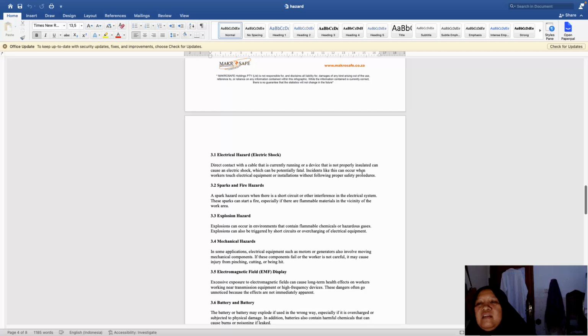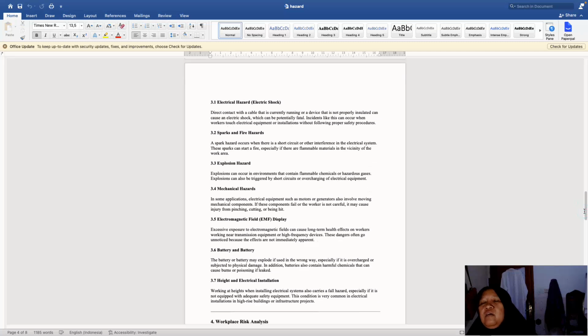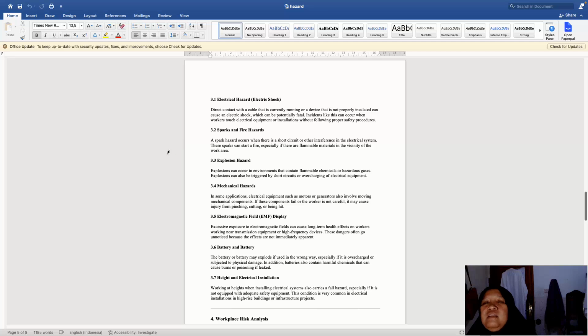Incidents like this can occur when workers touch electrical equipment or installations without following proper safety procedures. So be careful about this. We have to know whether it is safe or not. This is why we have to use cable with a standard. If not to standard, it's not good. Sometimes it leaks, and then it's dangerous.